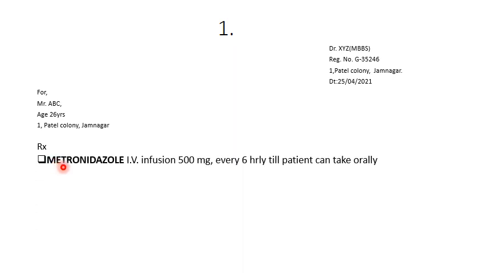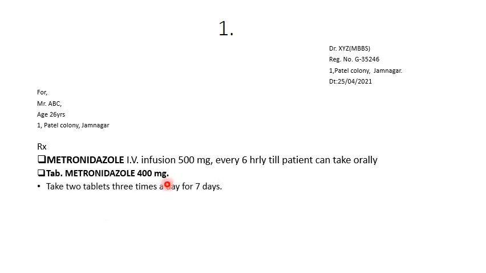Here in case of acute amoebic dysentery, the drug of choice is metronidazole. It is given as IV infusion 500 mg every 6 hourly till the patient can take oral medication. When the patient can take oral medication, this IV infusion should be switched to tablet metronidazole 400 mg. Take 2 tablets 3 times in a day for 7 days. Dispense such 42 tablets.